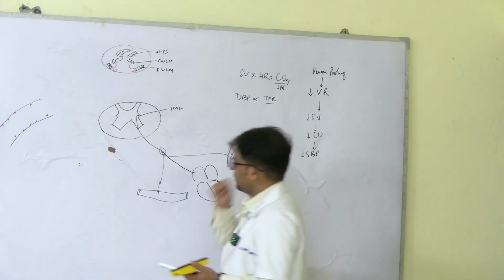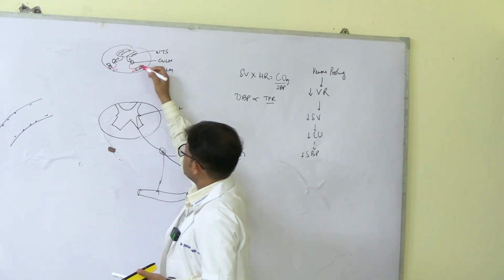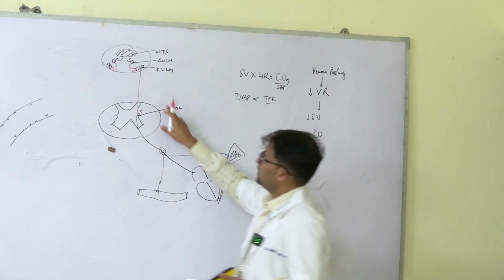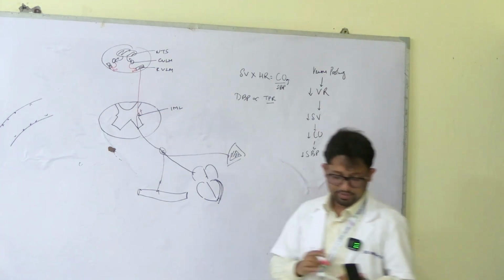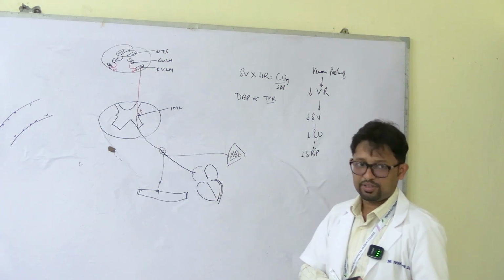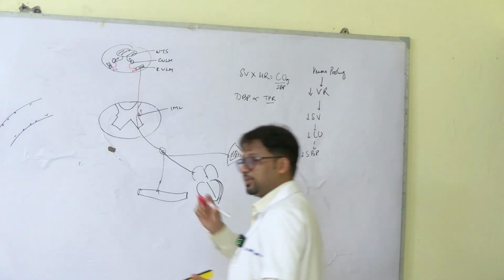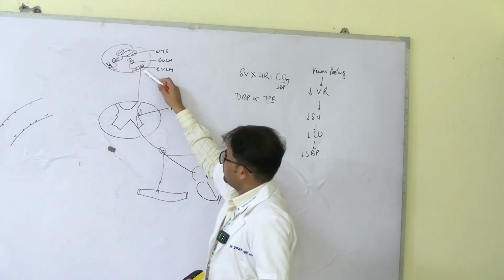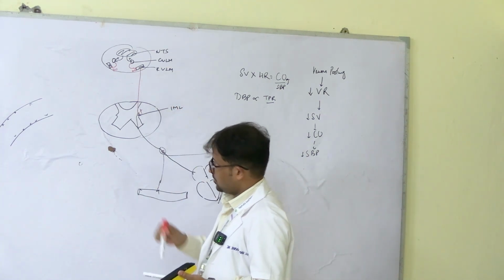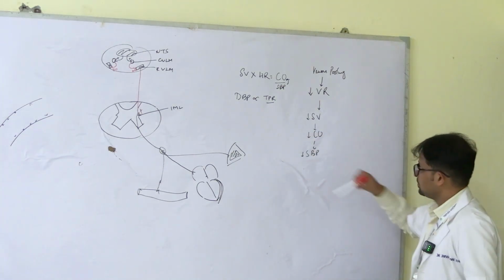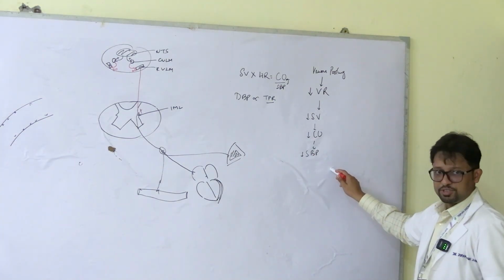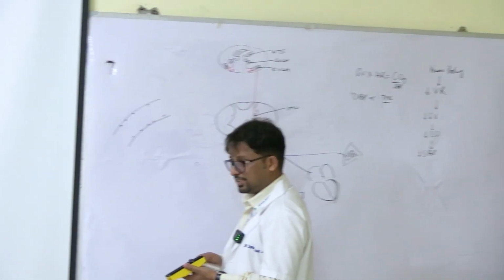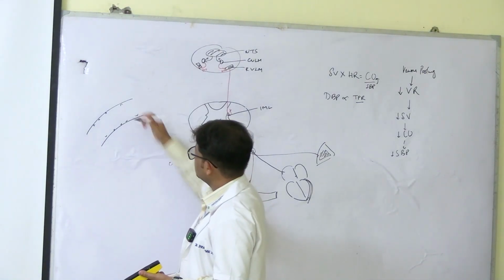Now RVLM decides the central sympathetic outflow. So RVLM excites the intermediolateral horns. The output from RVLM is what you refer to as the central sympathetic outflow. You will come across these terms again and again in pharmacology in the next year, then in medicine. Central sympathetic outflow means this, right? Now we'll see what happens in the experiment. Systolic blood pressure has fallen as you stand straight. So afferent activity in the 9th and 10th nerves will be less or more?